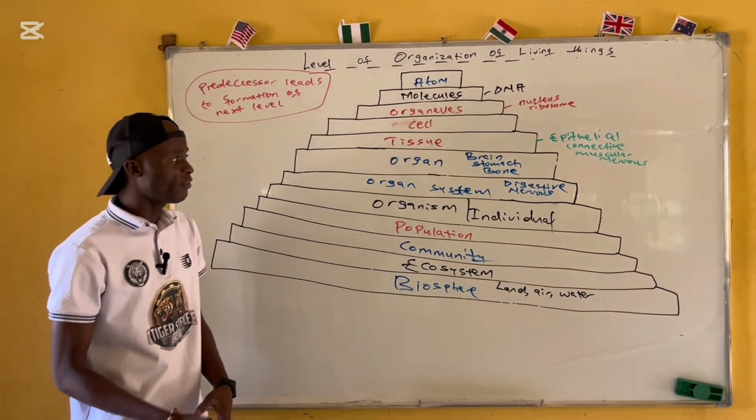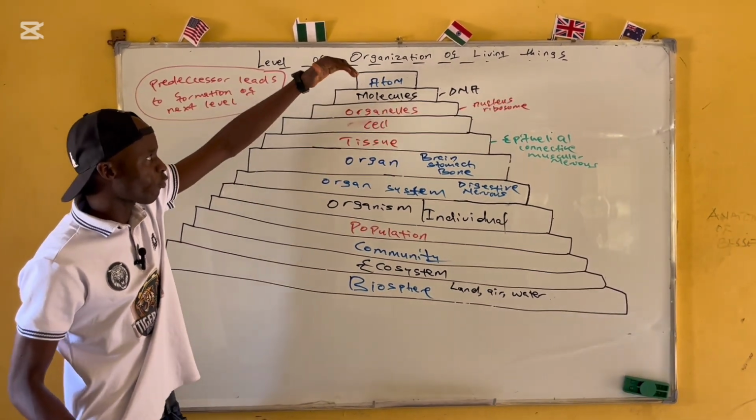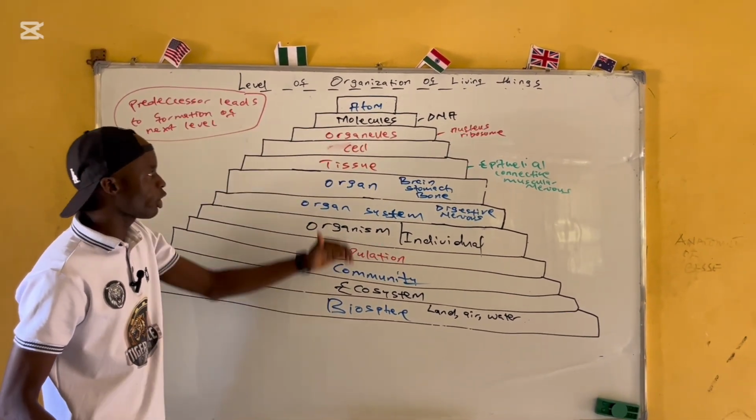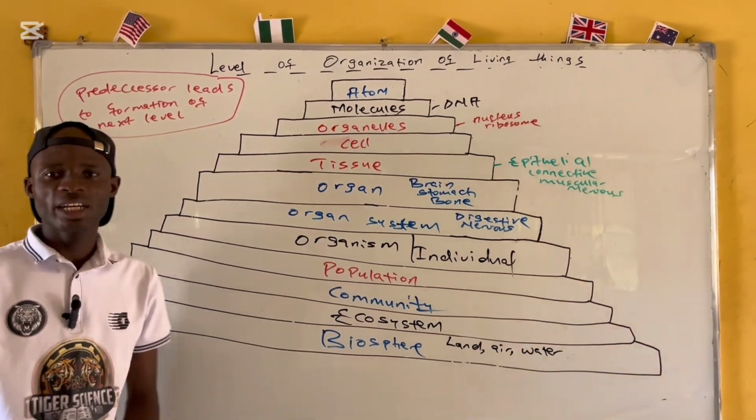Alright, class, those are the 12 levels of organization that you need to know. They grow from simple to complex form. They also go from smaller to what? Biggest form.